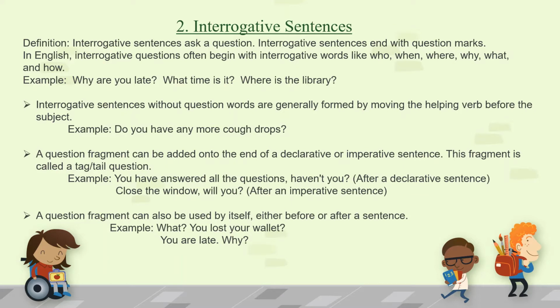In English, interrogative questions often begin with interrogative words like who, when, where, why, what, and how. Interrogative questions can also begin with helping verbs like do, does, did, and have, has, had, and modal auxiliaries like could, would, should, etc.